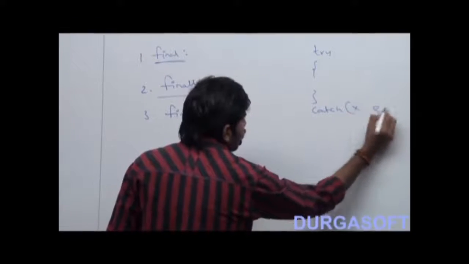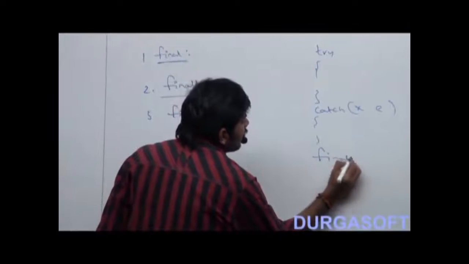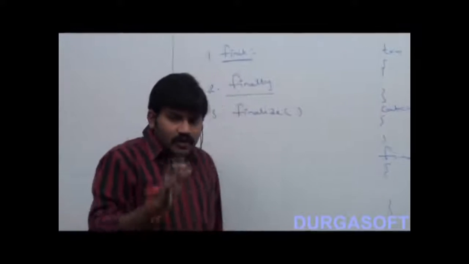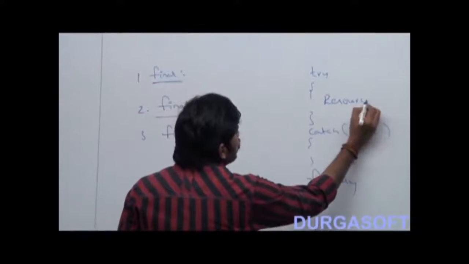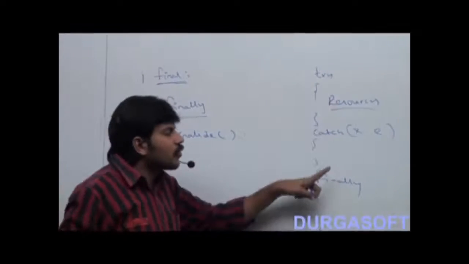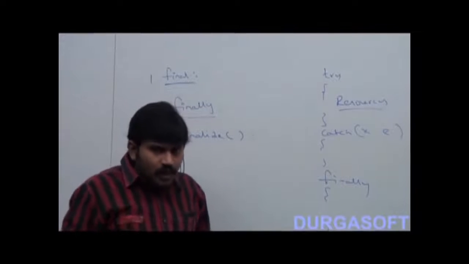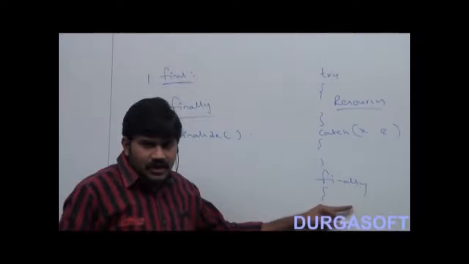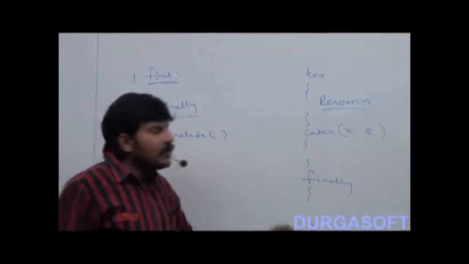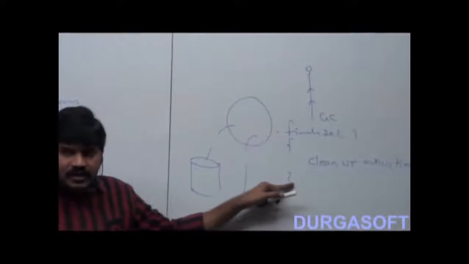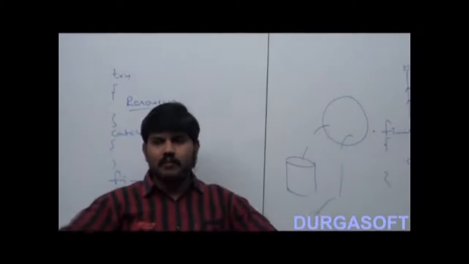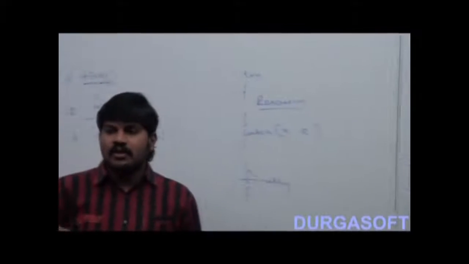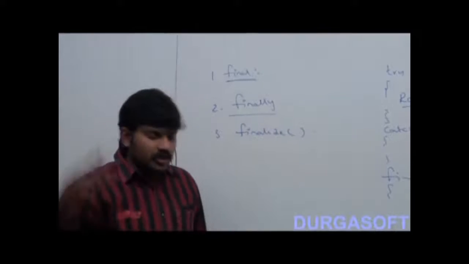I hope you people are aware, we covered it already, right? If you observe, the resources which are opened as part of the try block will be closed inside the finally block. So the finally block is meant for cleanup activities related to the try block. But the finalize method is meant for cleanup activities related to the object. Observe the difference, right? Both are cleanup activities, but one is meant for the try block, one is meant for the object. Take a note of this point also.